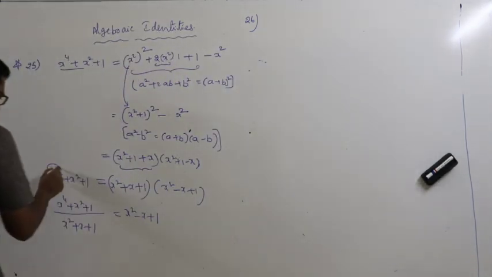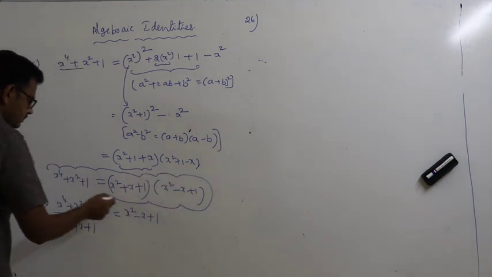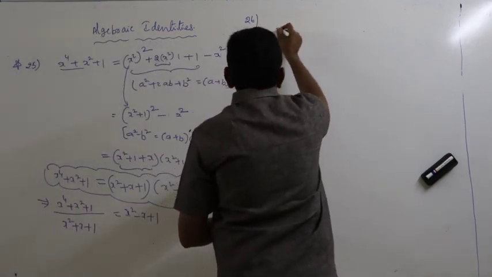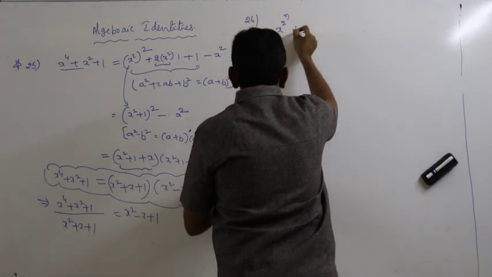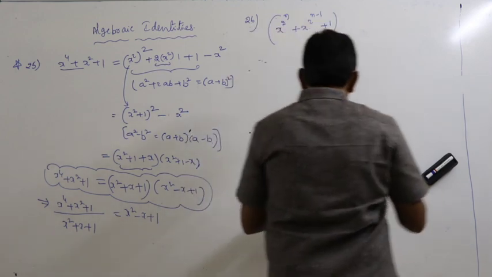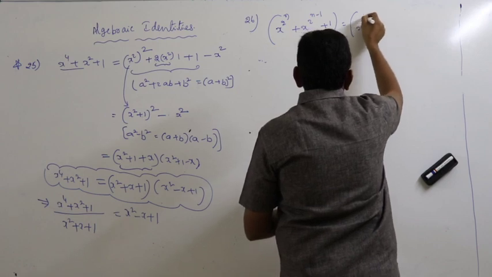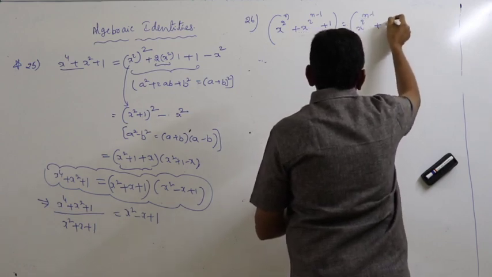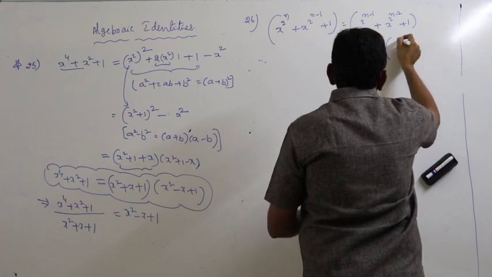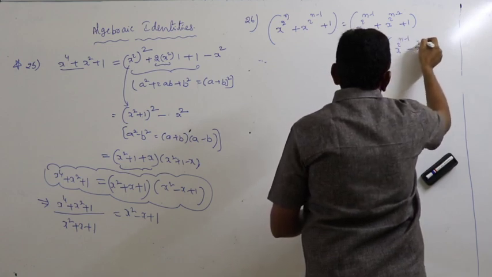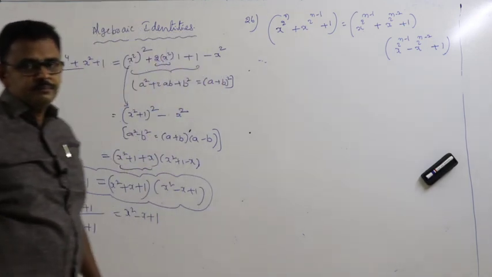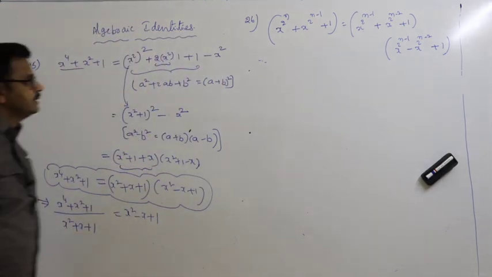So for this, you can generalize: x^(2^n) + x^(2^(n-1)) + 1 is equal to (x^(2^(n-1)) + x^(2^(n-2)) + 1) into (x^(2^(n-1)) - x^(2^(n-2)) + 1). So this is the generalized form.